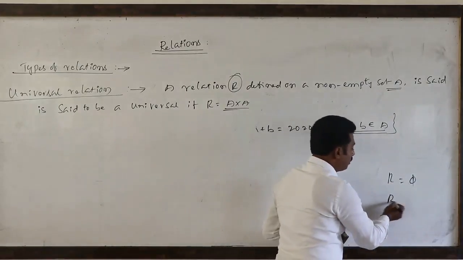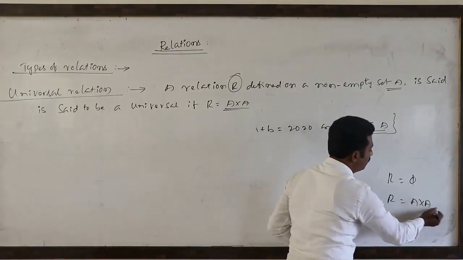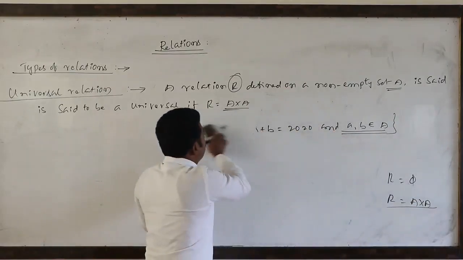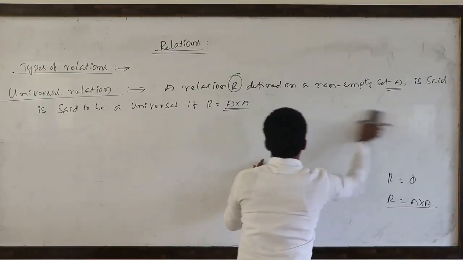What does universal relation mean? A cross A.